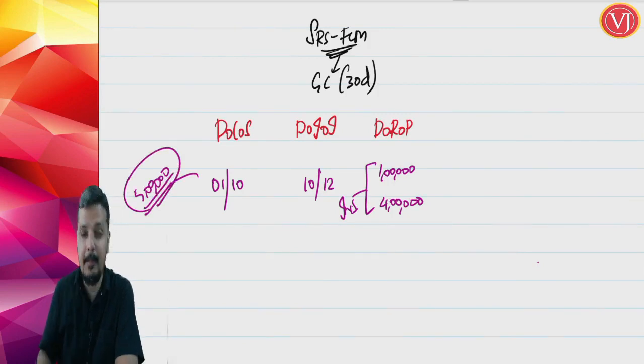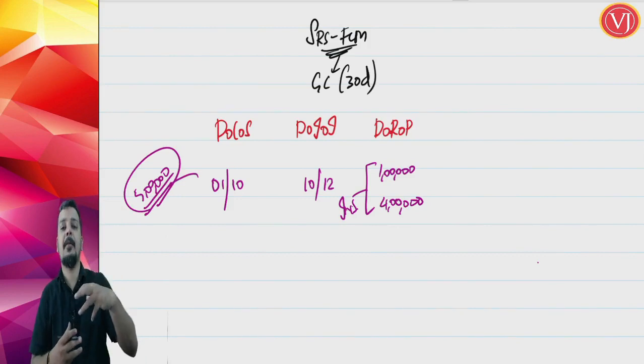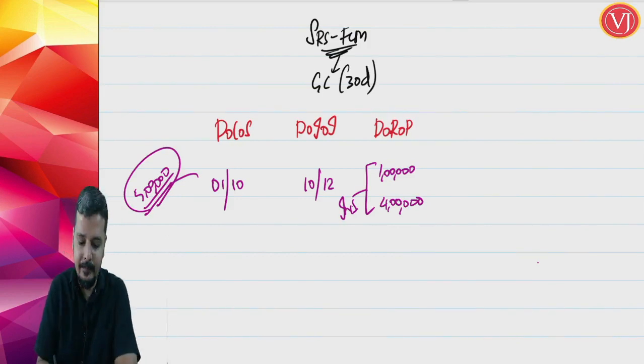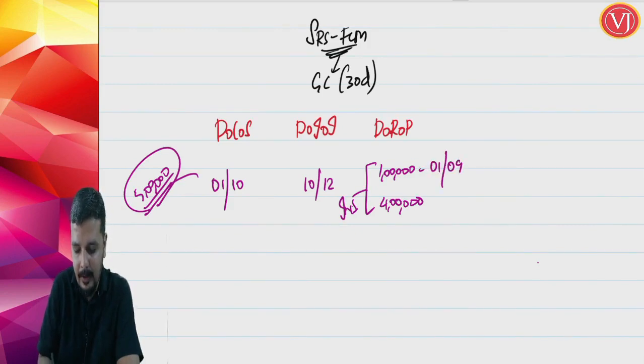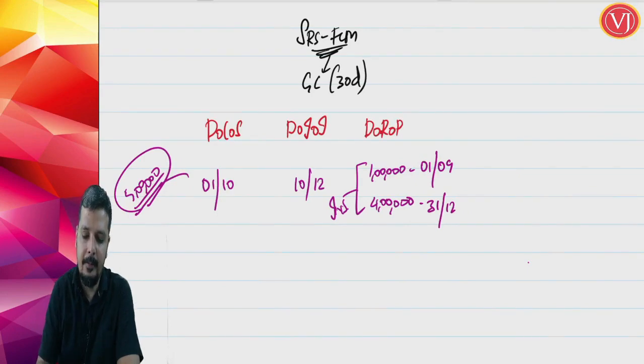Installments mean you have to work out multiple times. 1 lakh was received on 1st of September and 4 lakhs is received on, say, 31st of December.